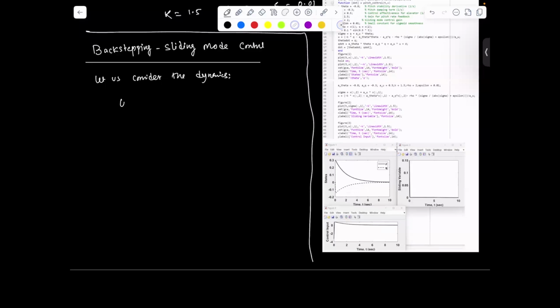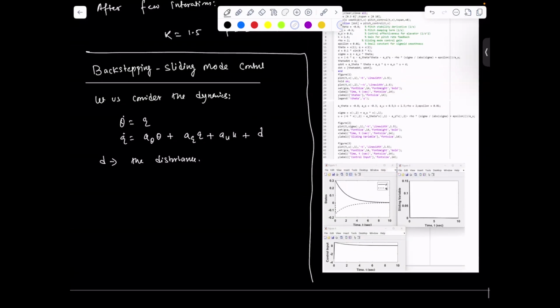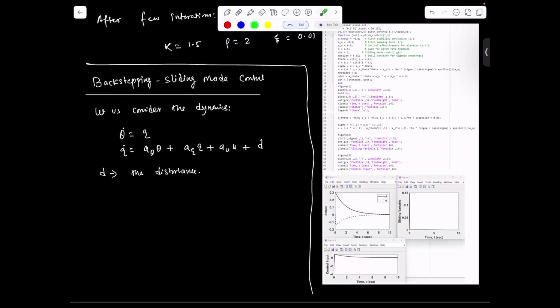Here theta dot equal to q, the same expression, and q dot equal to a theta theta plus a q q plus a u u, and we are also adding one term, disturbance, here. So here d is the disturbance. We also had the disturbance in the previous example. If you notice here, this is the disturbance in the MATLAB code.